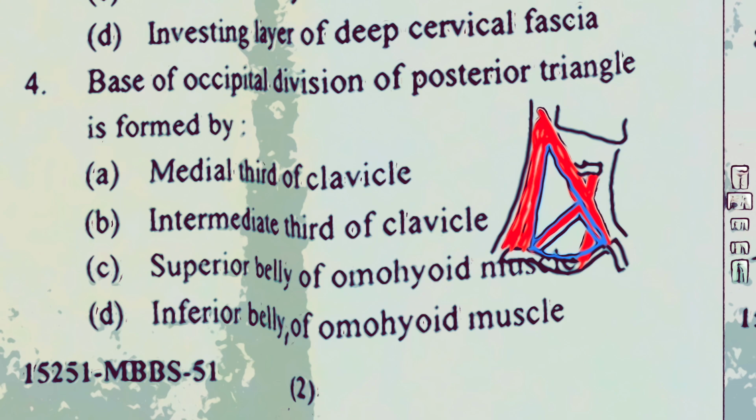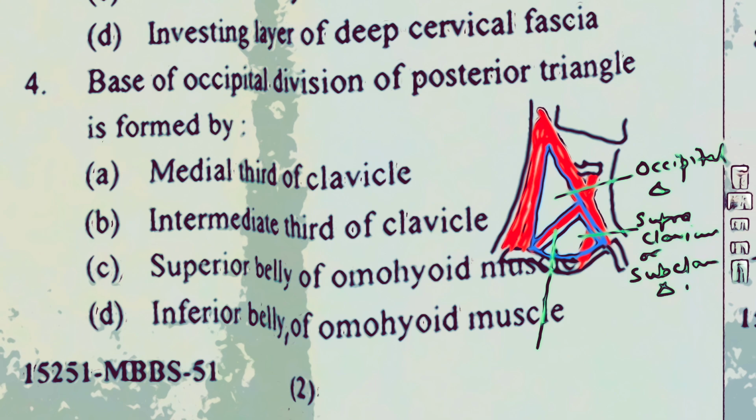So here you are seeing this muscle which divides this posterior triangle into two portions. The upper portion here is called the occipital triangle, and this one is supraclavicular or subclavian triangle.